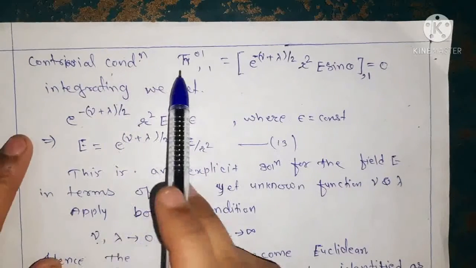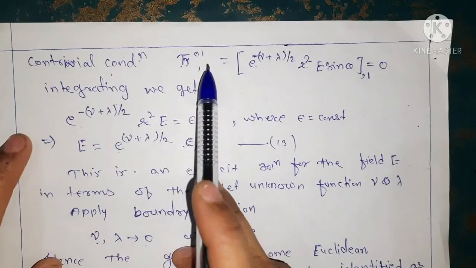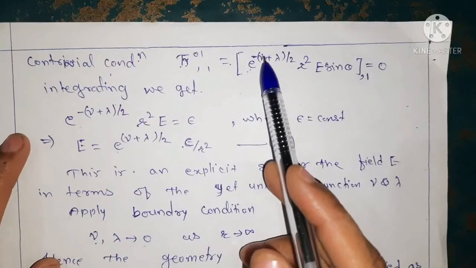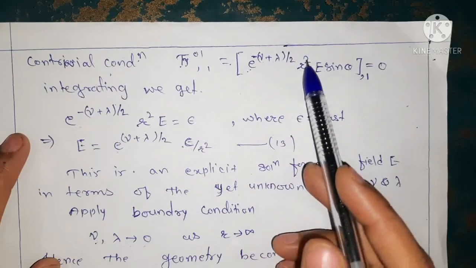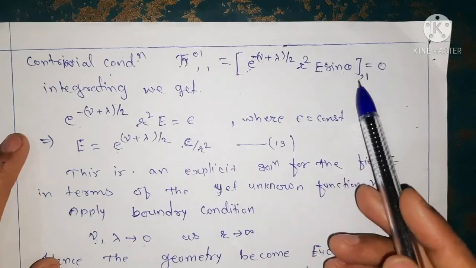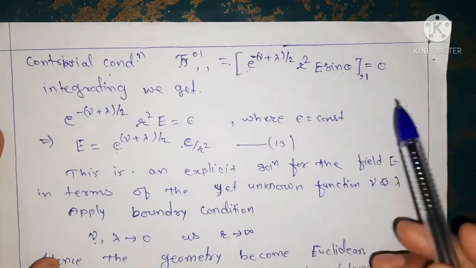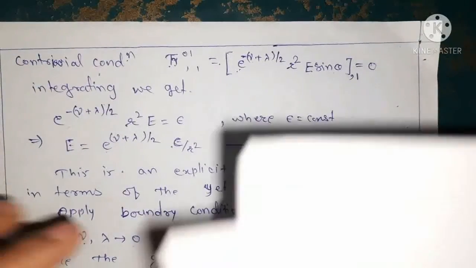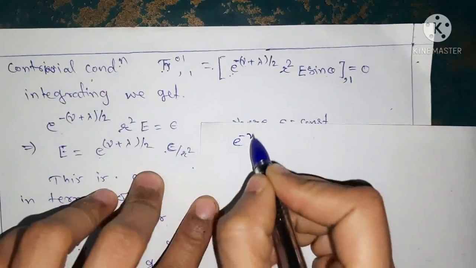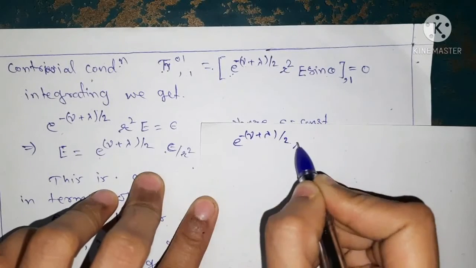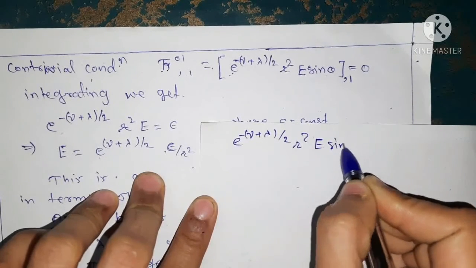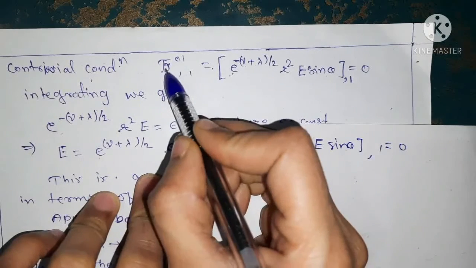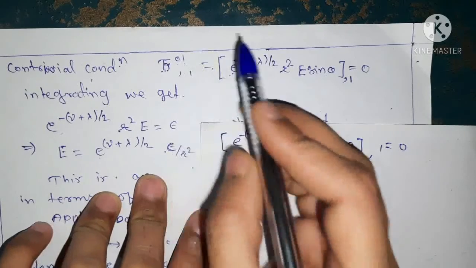So we get only one condition: the script F 0 1, comma 1, equals, in a square bracket, e to the power minus (nu plus lambda) upon 2, r square into E sin theta, comma 1, equals 0. Because we are substituting the value of script F 0 1, that is for the first position.